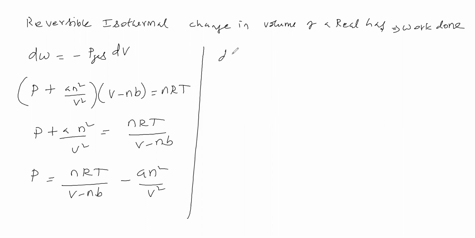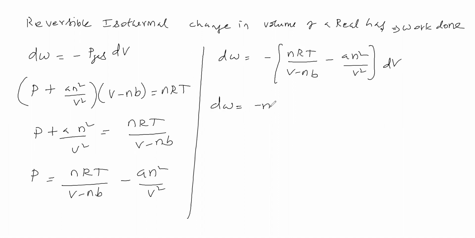Therefore, we get dW is equal to minus [nRT by (V minus nb) minus a n squared by V squared] into dV. Therefore, dW is equal to minus nRT dV by (V minus nb), plus a n squared into dV by V squared.